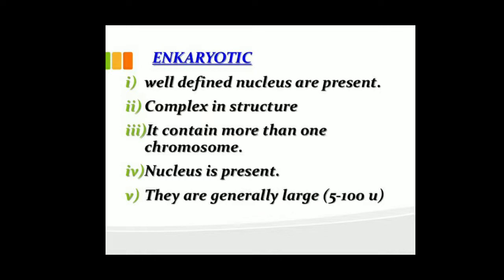These cells are larger in size. Eukaryotic cells have membrane bound cell organelles like lysosomes, Golgi apparatus, mitochondria, endoplasmic reticulum. So these cell organelles are membrane bound in eukaryotic cells, but in prokaryotic cells, membrane bound cell organelles are absent.